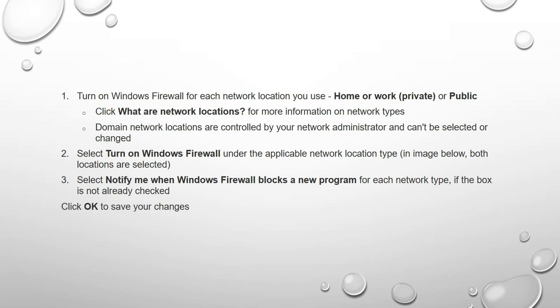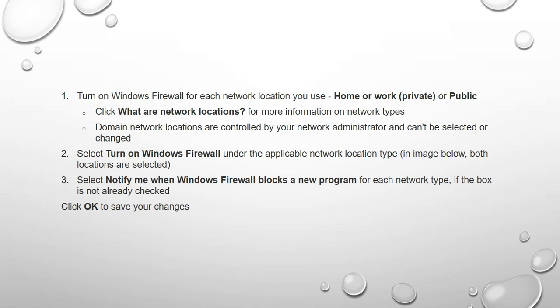Then turn on Windows firewall for each network location for your use. That means click on home, then work, private or public. Then click whichever network locations are there. Domain network locations are controlled by your network administrator and cannot be selected or changed.